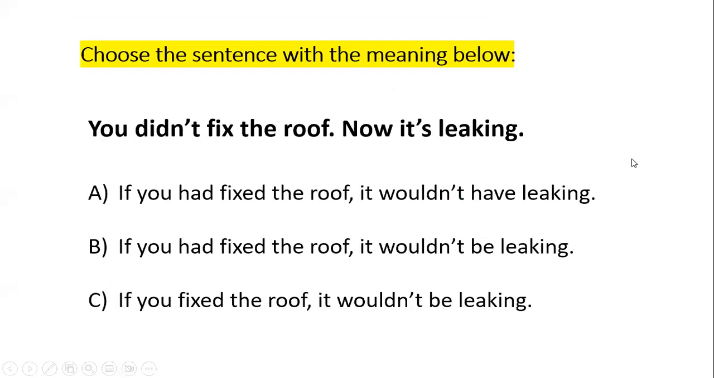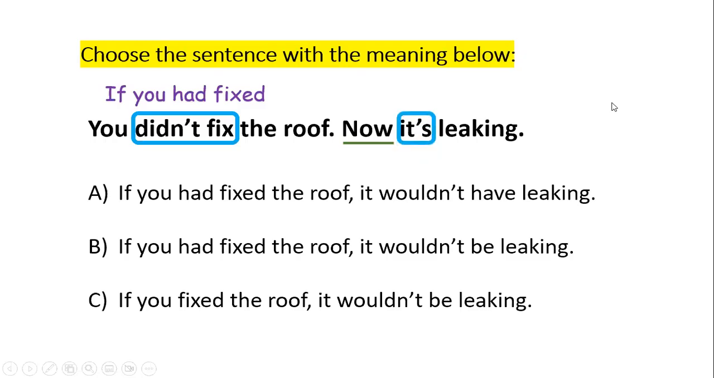Another one, same idea. You didn't fix the roof, now it's leaking. Okay, look at the tenses again. You didn't is a past simple tense. And if I need to use if, I need to go one step further in the past. So it needs to be past perfect, had plus past participle. Okay, so you would say if you had fixed, but the truth is you didn't fix it. Now, which means I'm talking about the present, and you can see the verb again is in the present.